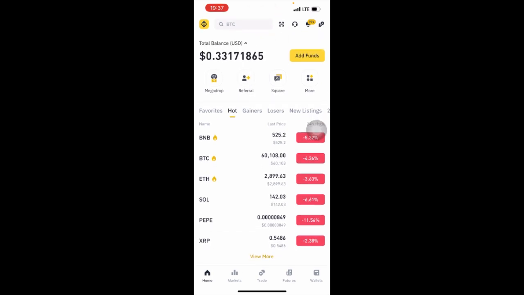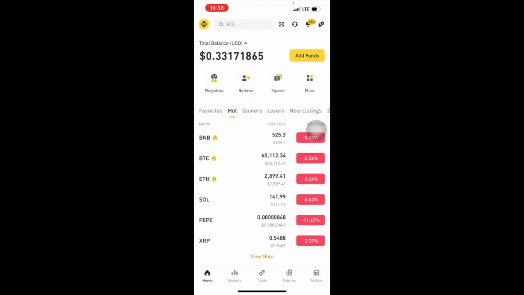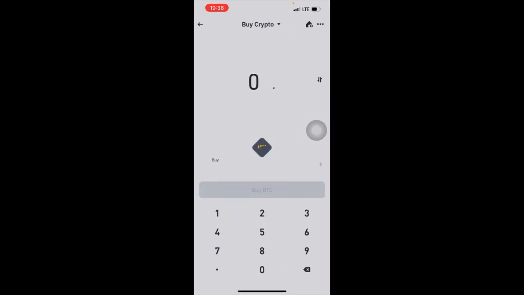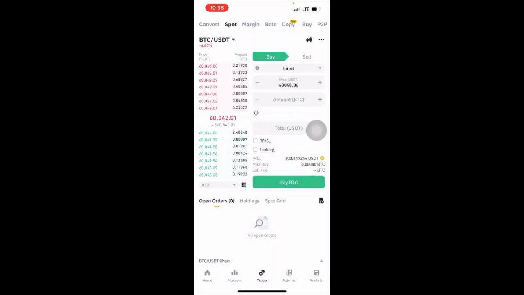After you register your Binance account, or if you are already on Binance, you open your account. Since you don't have any money in the account, first of all you have to go to your trade and go to buy. You can buy the crypto from Binance straight here. You just enter the amount. Let's say you want to spend 2,000 Ghana cedis, you'll be getting 125.66 USDT. Then you click on buy USDT and proceed to buy.